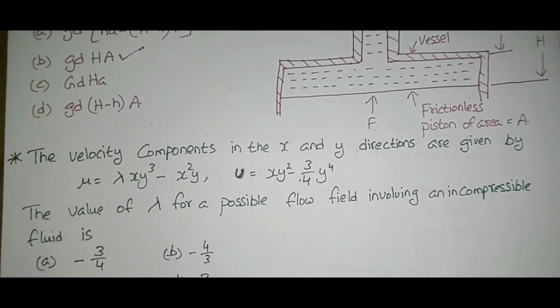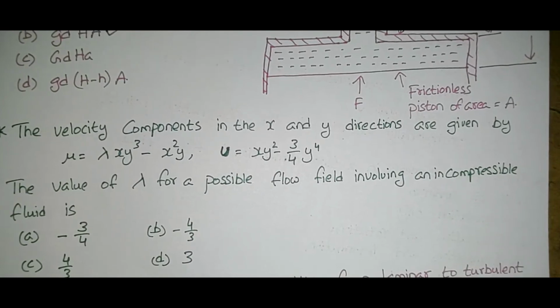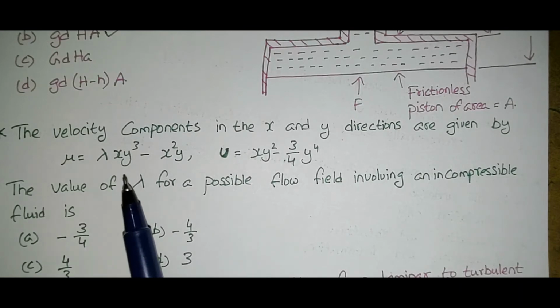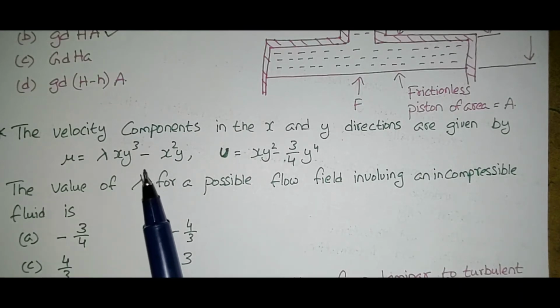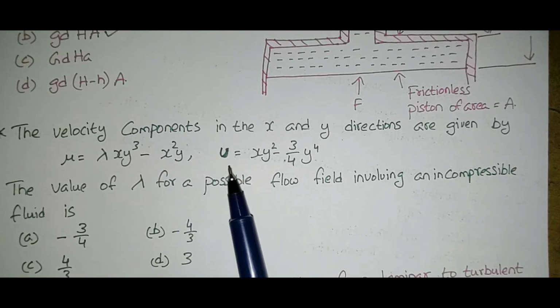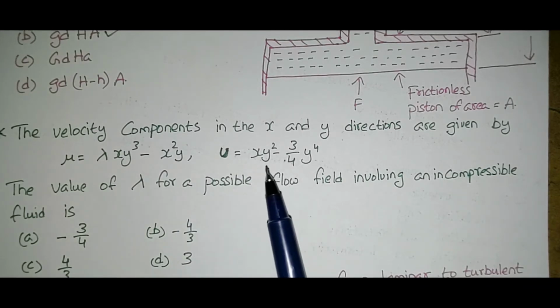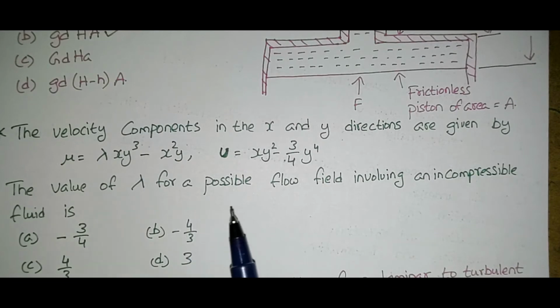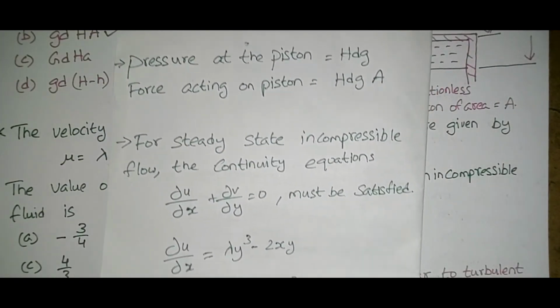The velocity components in the x and y directions are given by u equal to lambda xy cube minus x square y, and v equal to xy square minus 3 by 4 y to the power 4. The value of lambda for a possible flow field involving an incompressible fluid is minus 3 by 4, minus 4 by 3, 4 by 3 and 3. Now with this small explanation we will see how we can justify this one.